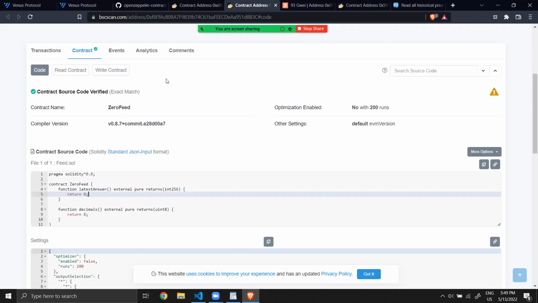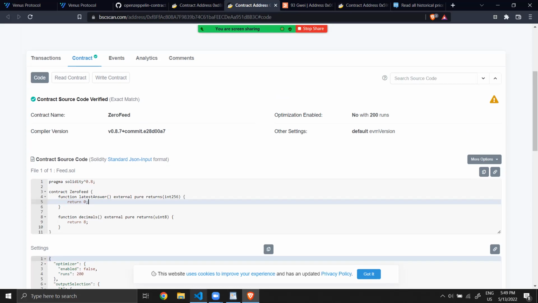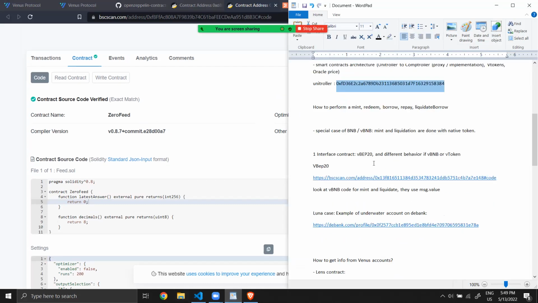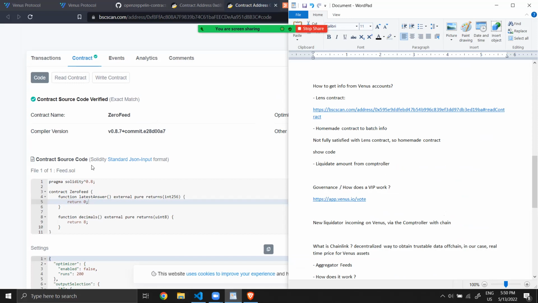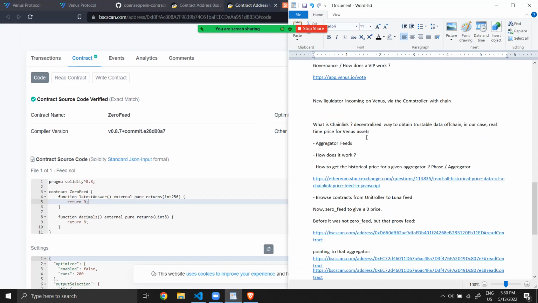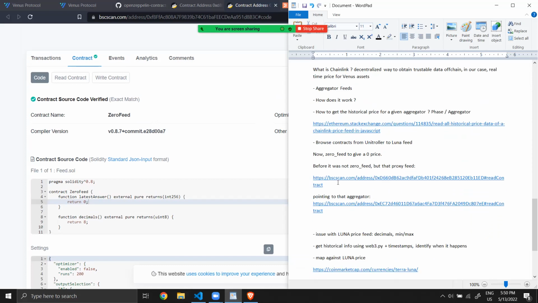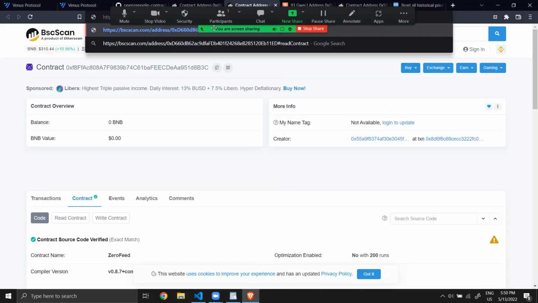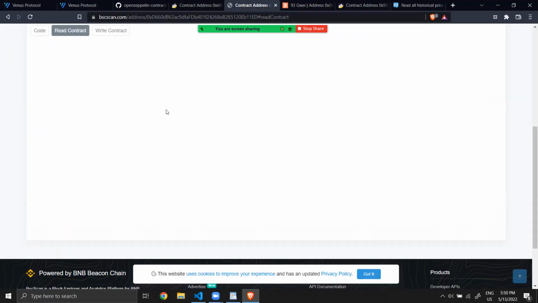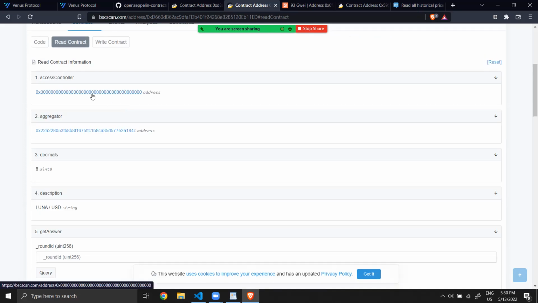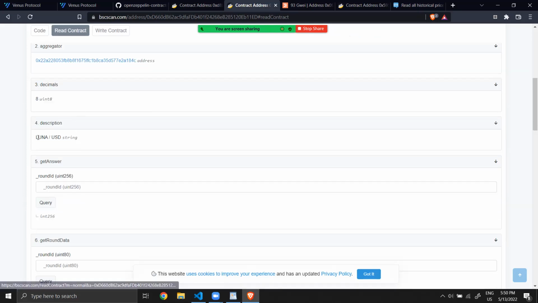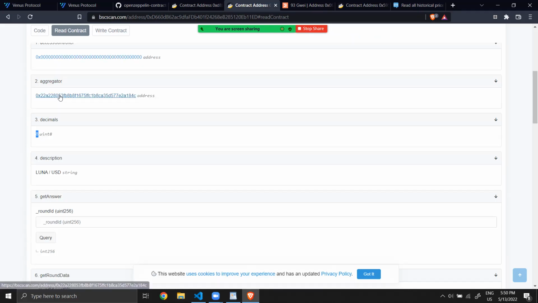But when the problem occurred, the proxy was not that zero feed. It was, okay, up, this one. This one, and you can see on that proxy it's Luna USD, and the price has 8 decimals. This is the aggregator.